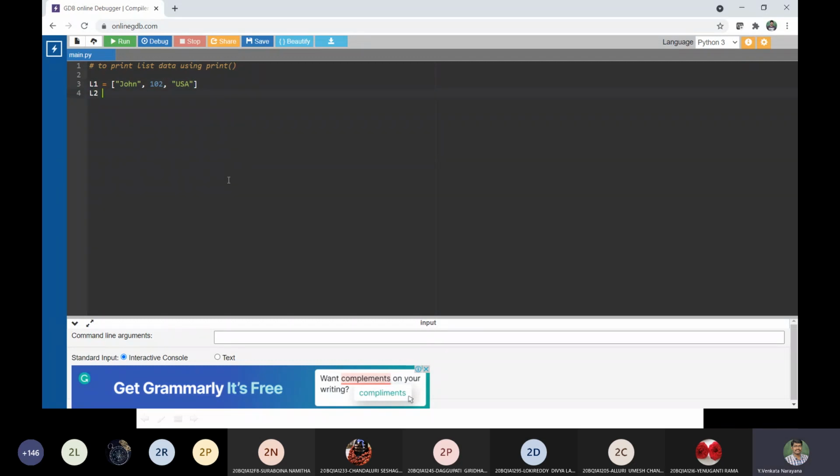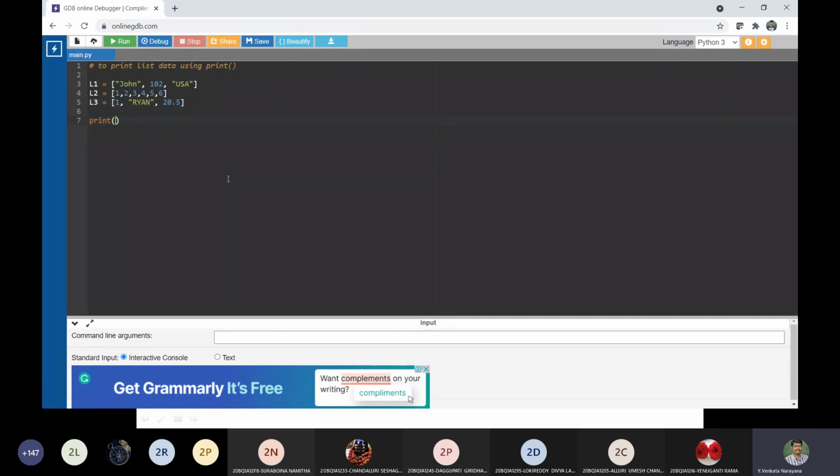Let us go with the next one, that is in square braces: 1, 2, 3, 4, 5, 6. So this is one of the list data, and the next one, let it be 1, Rayon and 20.5. These are the three lists I have given.